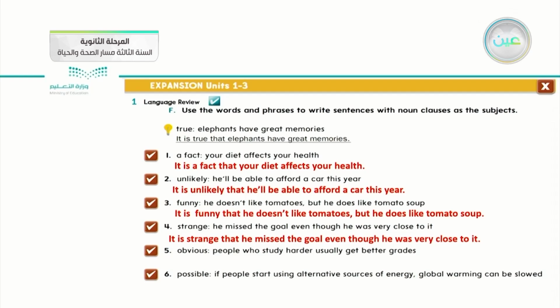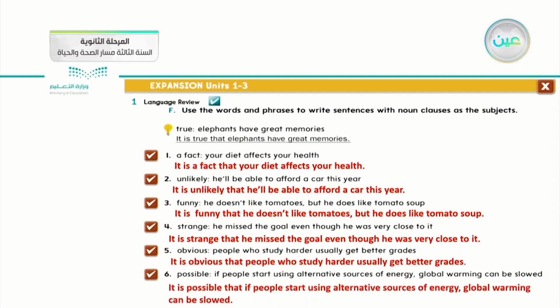Okay, and number five, obvious. It's obvious that people who study harder usually get better grades. And the last one, possible. What do you think about it? We can say it's possible that if people start using alternative sources of energy, global warming can be slowed.